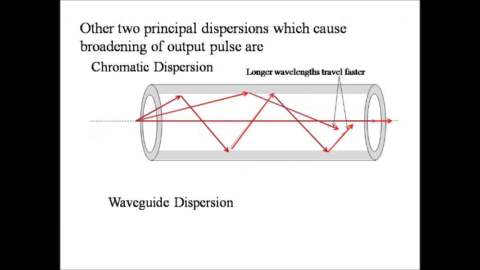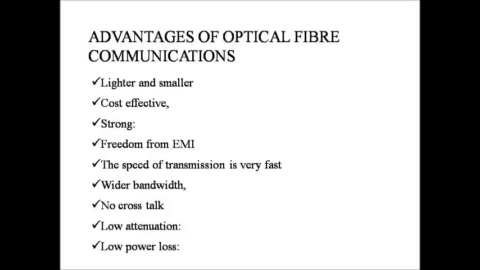Besides this type of dispersion, the other two principal dispersions which cause broadening of output pulses are chromatic dispersion and waveguide dispersion. Different wavelengths travel at different velocities down the fiber. The longer wavelength travels faster and shorter wavelength travels slower. Thus, at the destination, they will not meet at the same time and produce chromatic dispersion. The other type of dispersion is waveguide dispersion. This minor cause for dispersion is due to the geometry of the fiber and results in different propagation velocities for each of the modes.